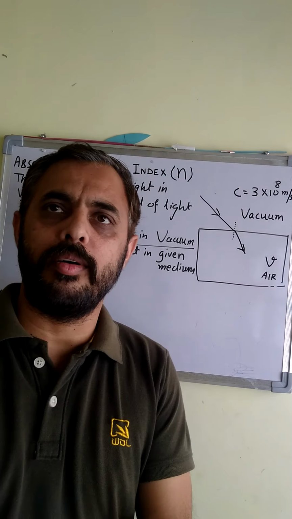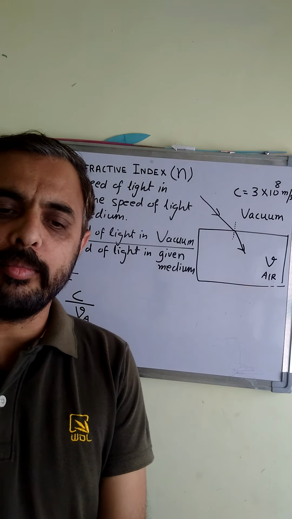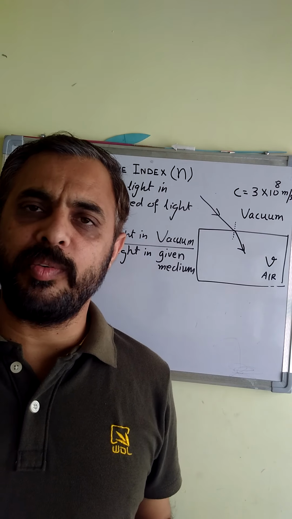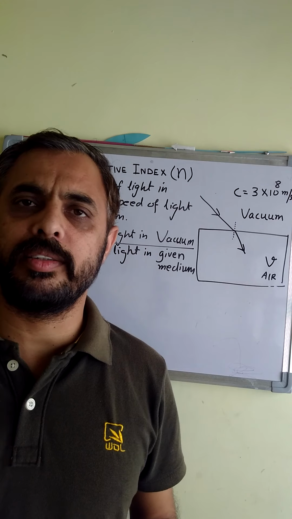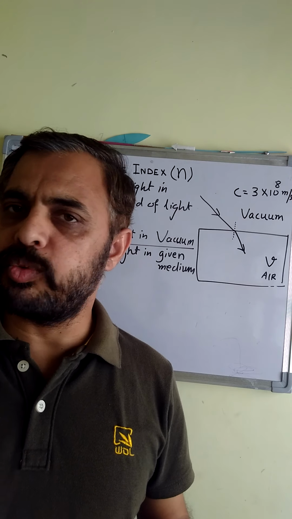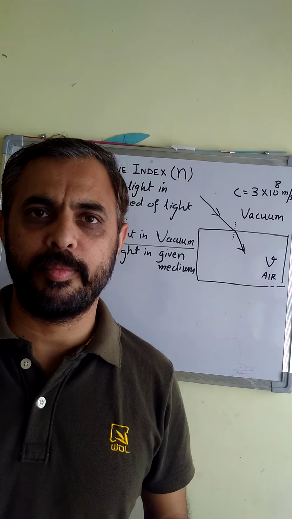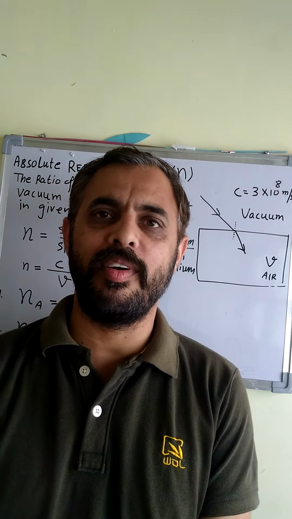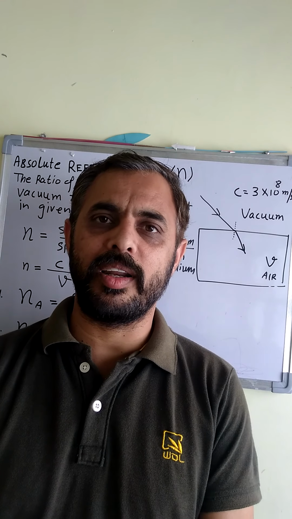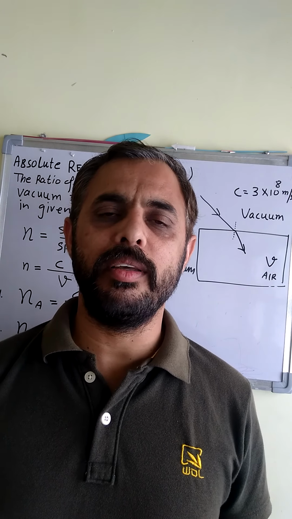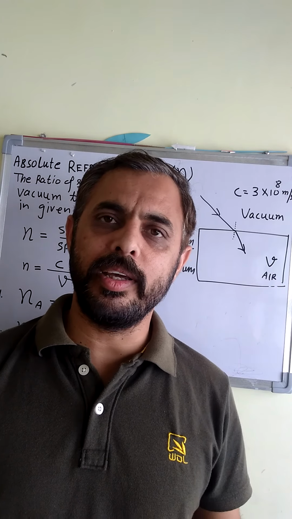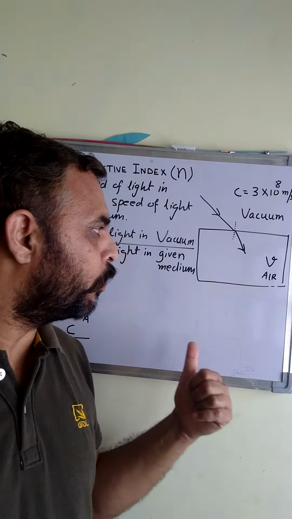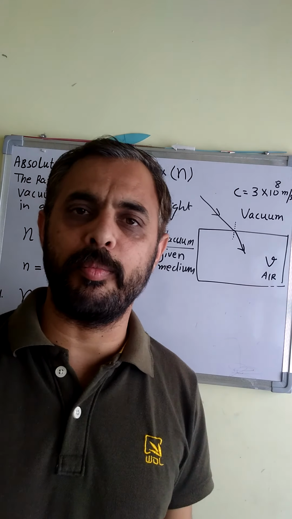And one more important fact is the maximum possible value of absolute refractive index is 2.42, and that is for diamond. So that is all about this small topic, refractive index or absolute refractive index. Next will be relative index. There we have to take two mediums into consideration. Here the medium was one only, the other was vacuum.